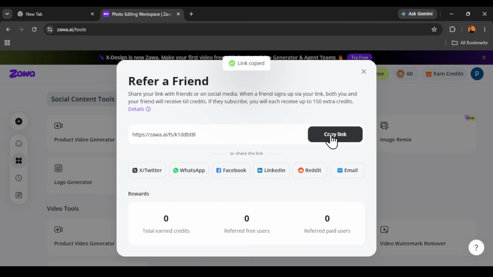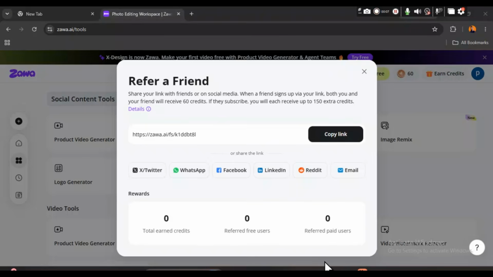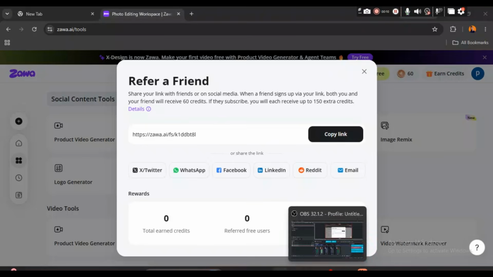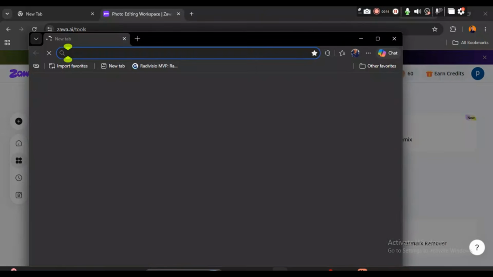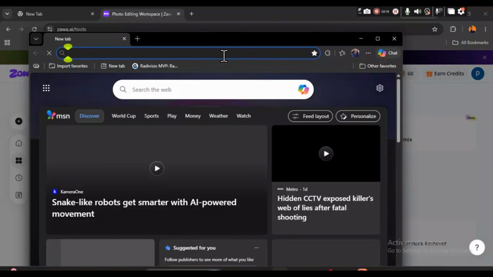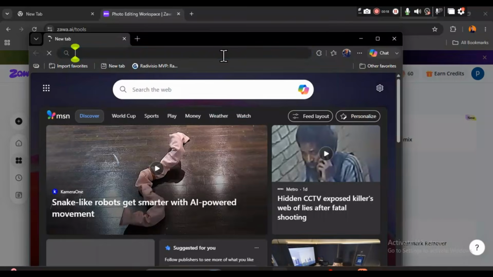Now copy this link. So this part is very crucial. This next part I'm going to show you now, so please watch. Okay, a new browser, not a new tab, a new browser, could be any browser of your choice. Then the link you copied, paste it on the new tab.